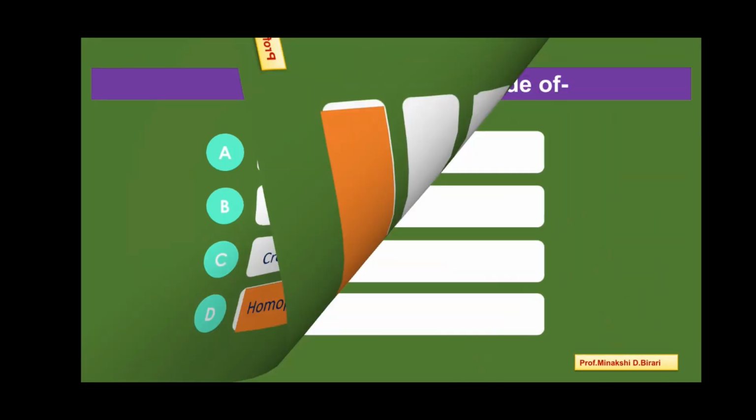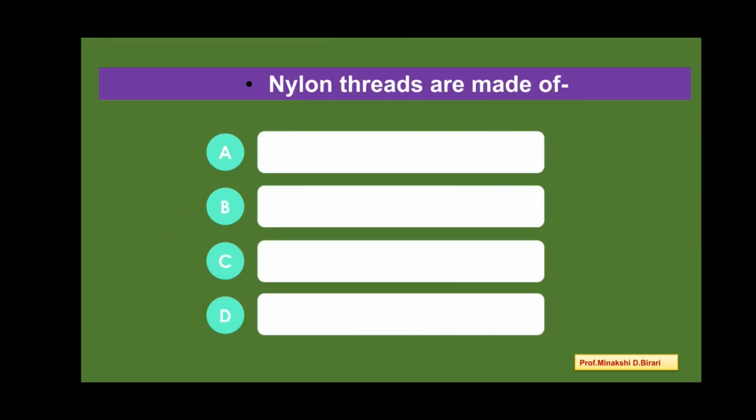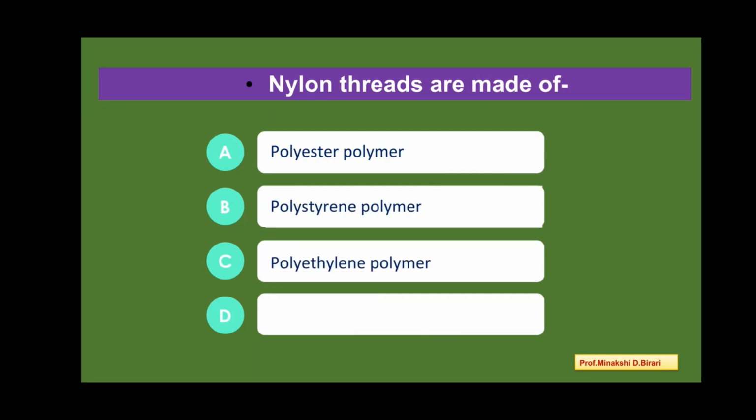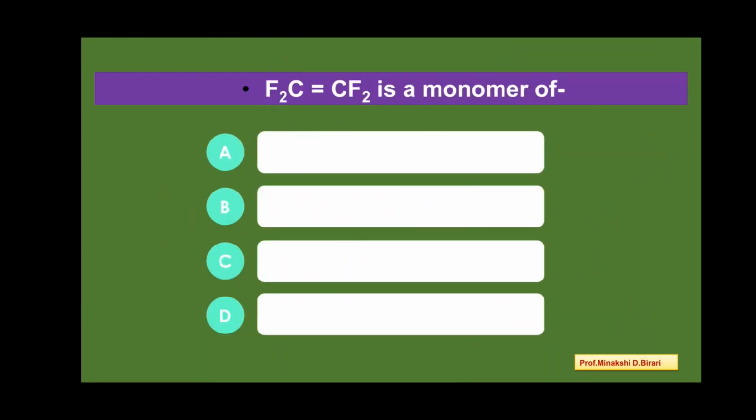Next question. Nylon threads are made up of polyester polymer, polystyrene polymer, polyethylene polymer, and polyamide polymer. So the correct answer is polyamide polymer. Next question.